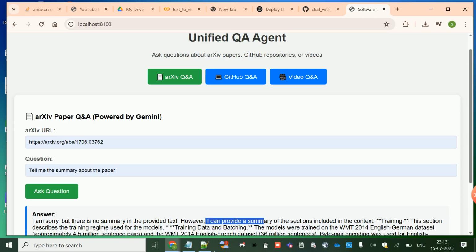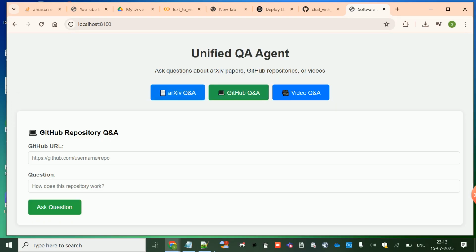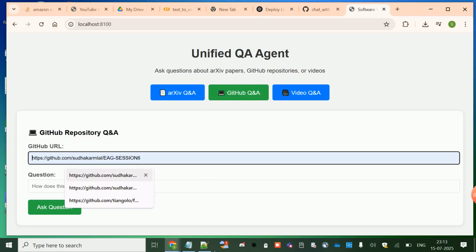You can get the summary of any Arxiv papers which I have already indexed, and hence you are able to get it so fast. If you give a new Arxiv paper, it will re-index it. So indexing is happening internally, so that's not a problem here.